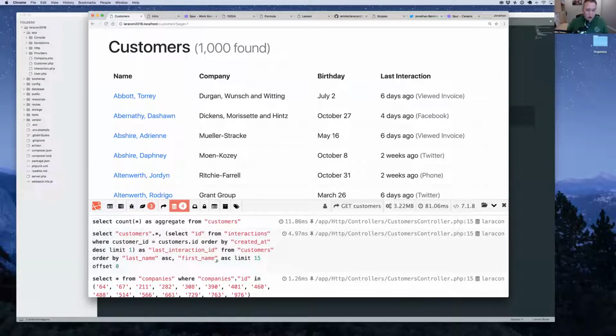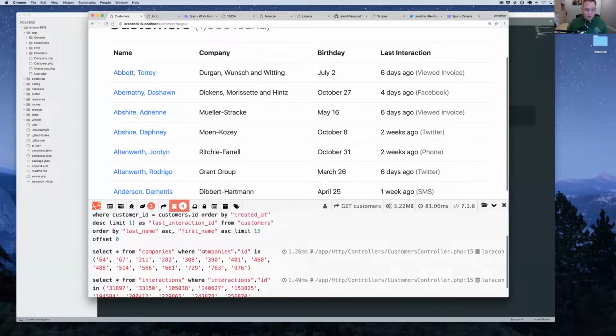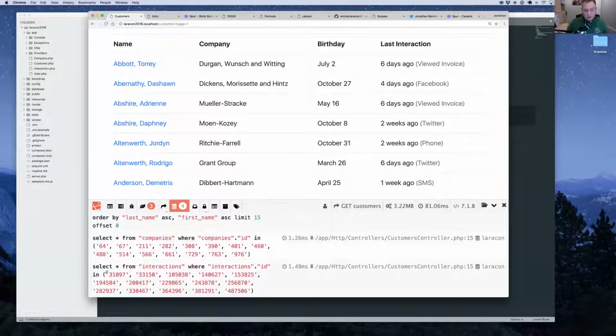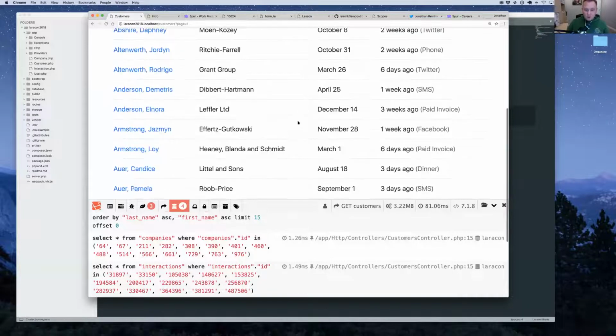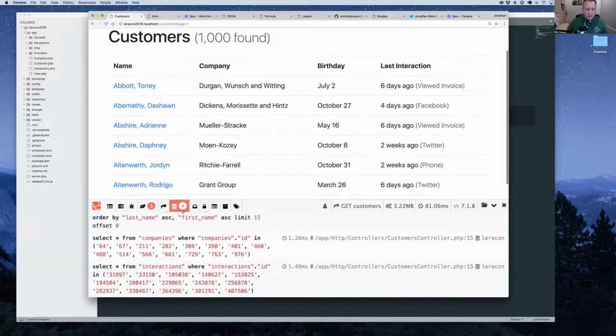The reason is because now we're only selecting the ID, the last interaction ID, in our original customer query. And what we're also doing then is eager loading using this new relationship we created. Just like the companies, we're eager loading all of those interactions, but it's only the 15 that we want to show on this page, not all 7,500 of them, right? So that's why we have one extra database query.